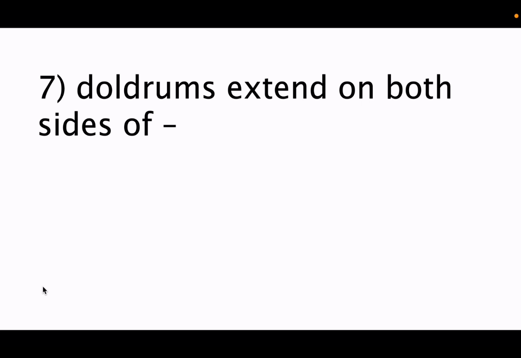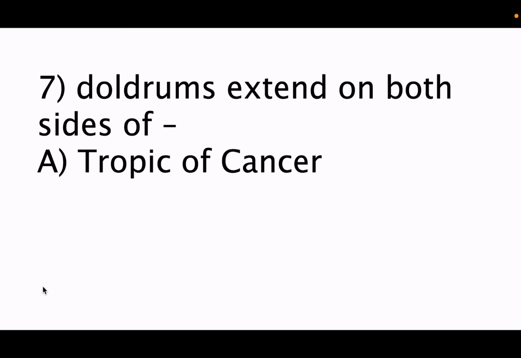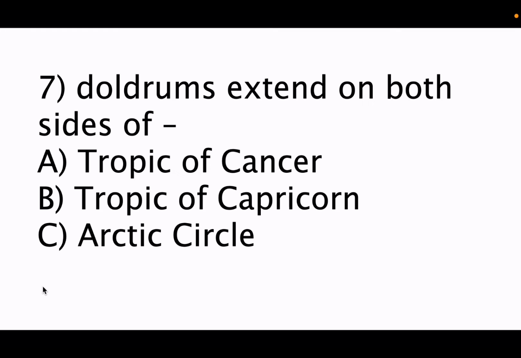Now coming to seventh question, doldrums extend on both sides of option A, Tropic of Cancer, B, Tropic of Capricorn, C, Arctic Circle, D, Equator. So the correct answer is equator. And what are these doldrums? Doldrums are the equatorial region of Atlantic Ocean with calm, sudden storms and light, unpredictable winds. So these are doldrums and these extend on both sides of the equator. So option D is the correct answer.